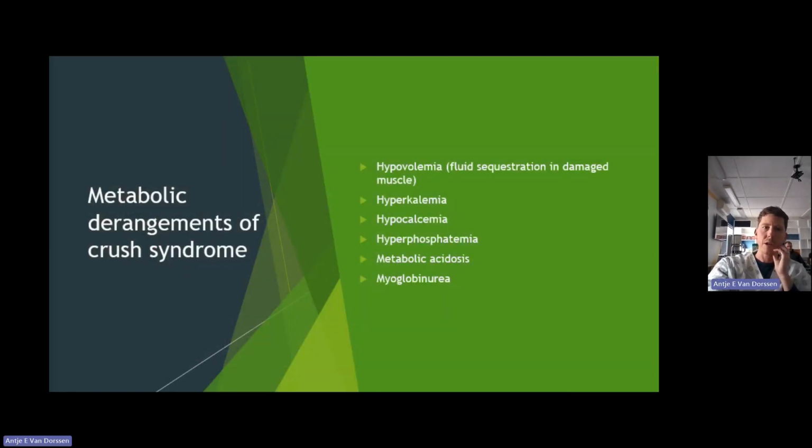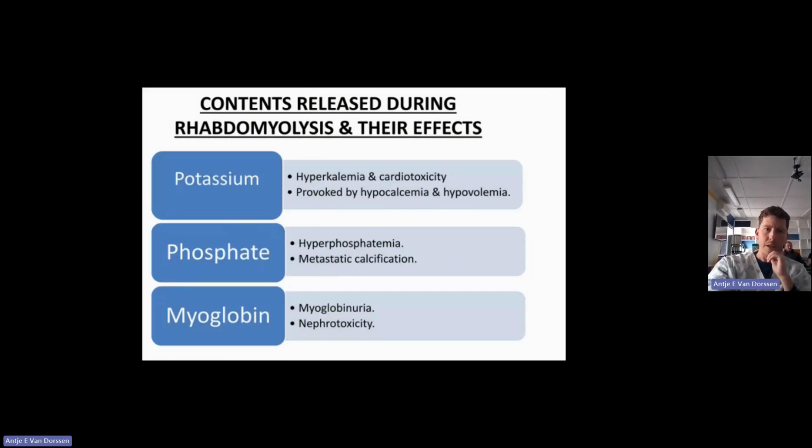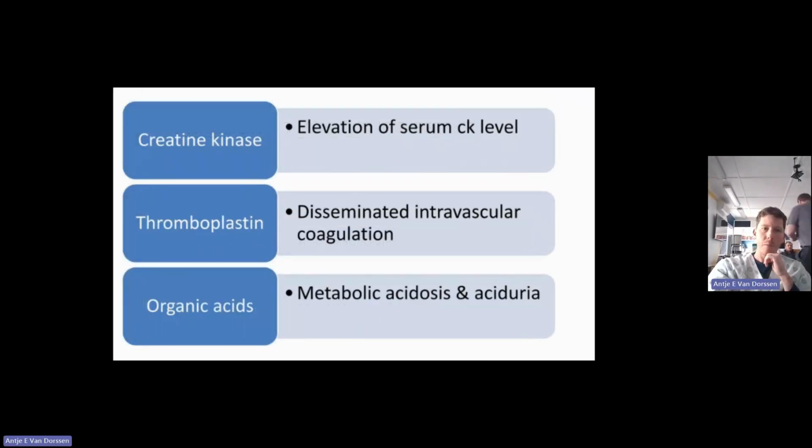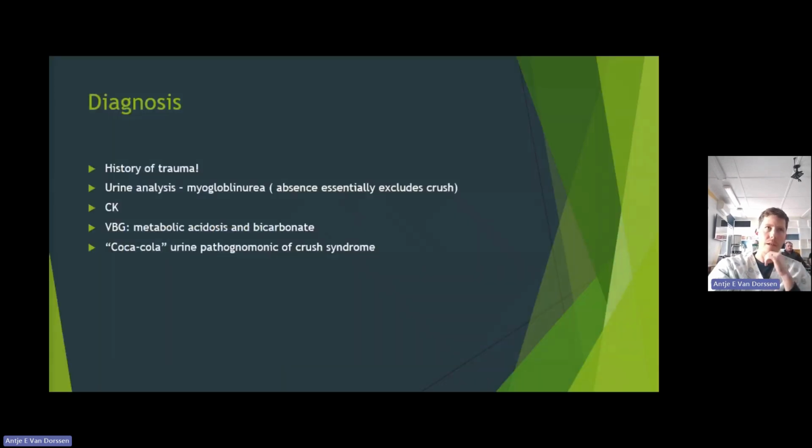Metabolic derangements that you can get from crush: hypovolemia, which we've already established, hyperkalemia, hypocalcemia, hyperphosphatemia, metabolic acidosis, and myoglobinuria. And just to break it down even further, potassium, obviously hyperkalemia, which will cause you to have cardiotoxicity and is provoked also by hypocalcemia and hypovolemia. Your phosphate, again, hyperphosphatemia, metastatic calcifications, which is calcium salt that are deposited in your vessels. Myoglobin, creatine kinase will go up, your thromboplastin, which can lead to disseminated intravascular coagulation, and your organic acids, which cause metabolic acidosis and aciduria, just a contributing factor to that.